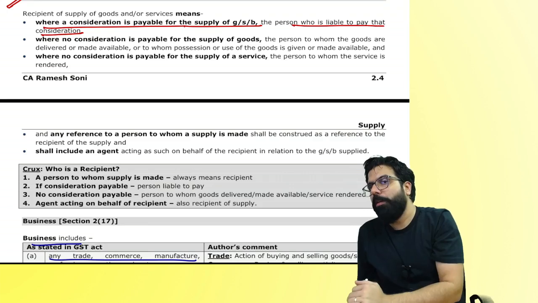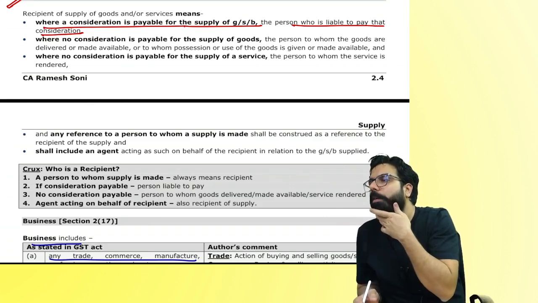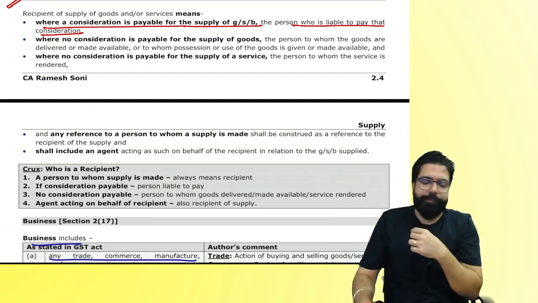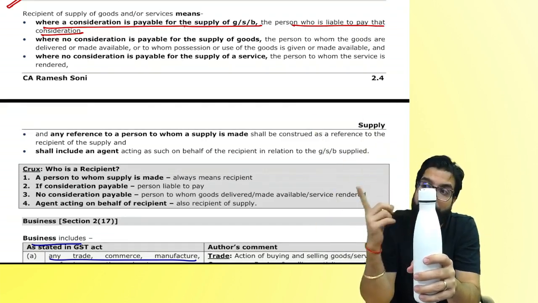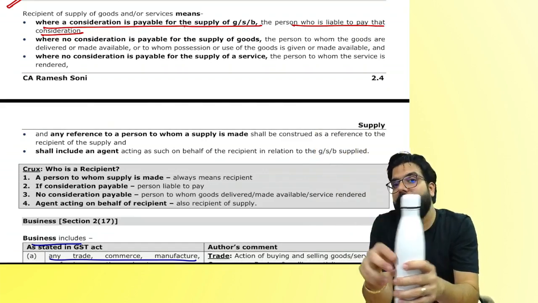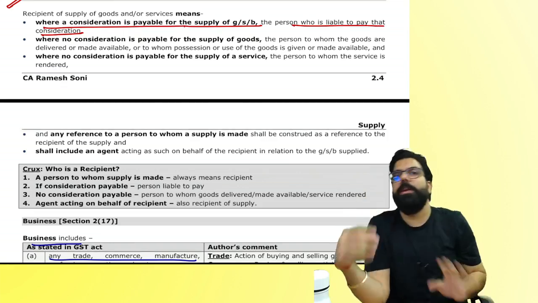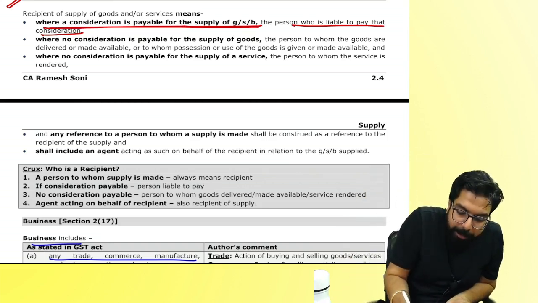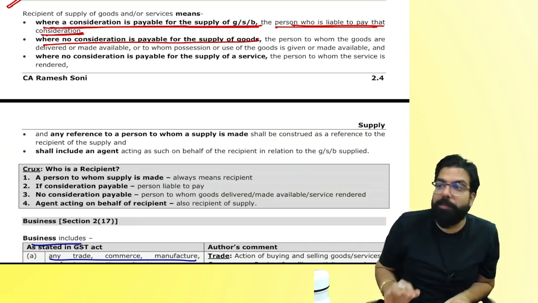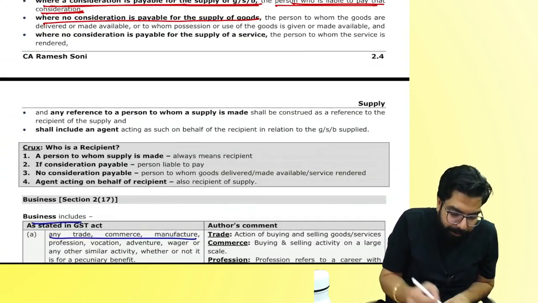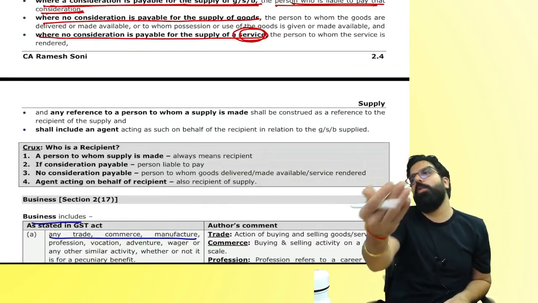I gave this bottle, there is no consideration, free. Who is the recipient? Who receives the bottle? I sold this bottle to you, your papa paid me the money. Who is the recipient? Papa. There is no consideration payable, I gave you this bottle. Who is the recipient? You only are the recipient. It says, where consideration is payable, the person liable to pay is the recipient. Where consideration is not payable, the person whom I gave the goods is the recipient. Where no consideration is payable for supply of service, the person to whom I gave the service.